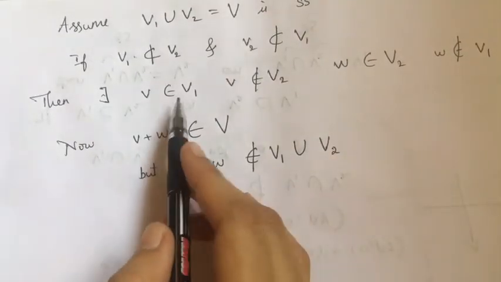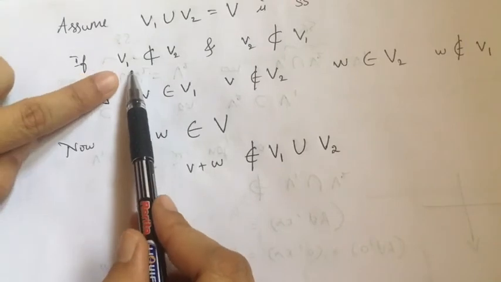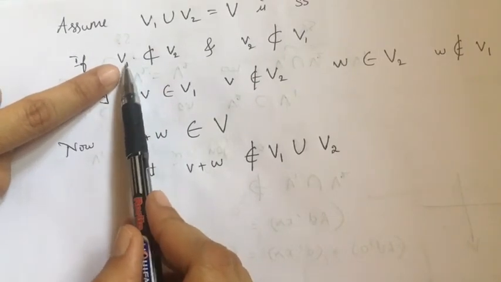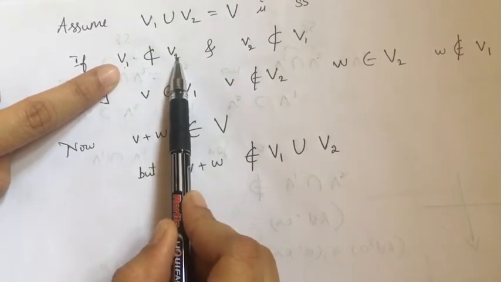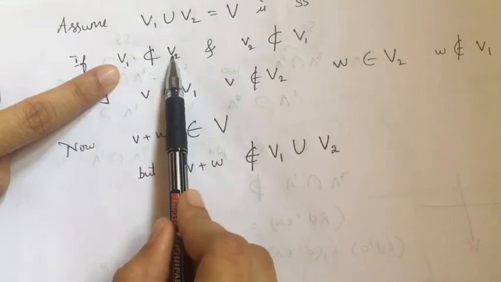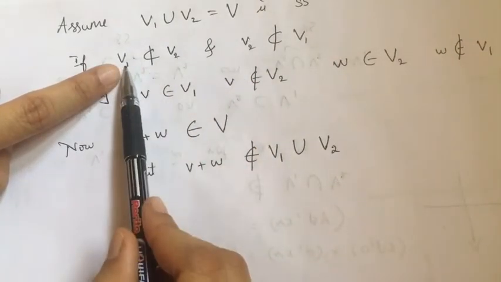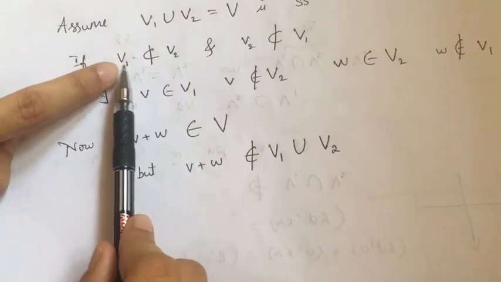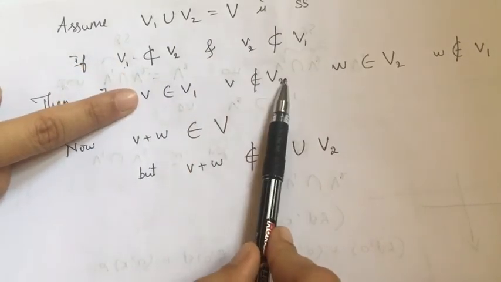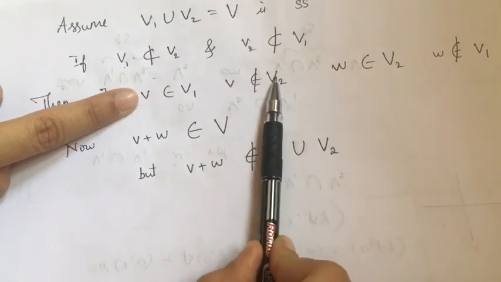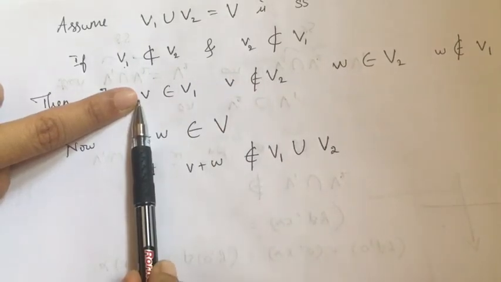I hope you got the point. I'm taking V1 which is not contained in V2, and V2 not contained in V1. I'm taking one particular vector which is in V1 but not in V2, and another vector which is in V2 but not in V1.